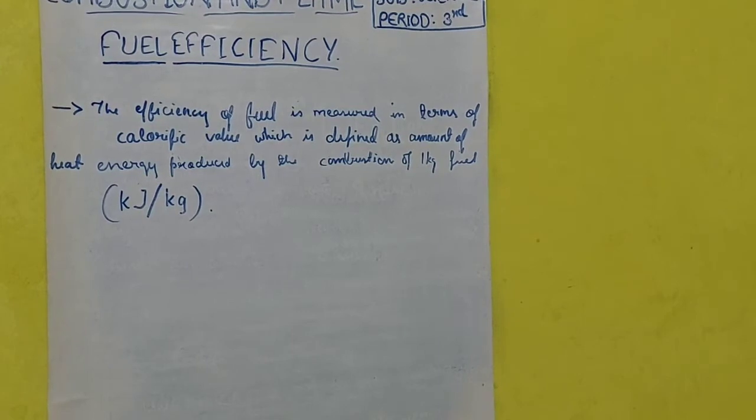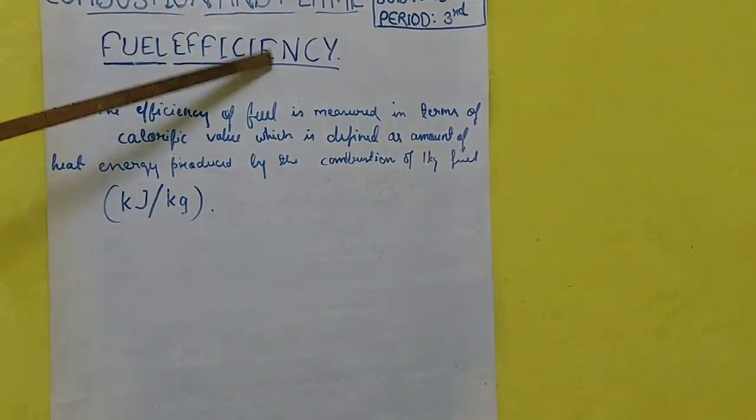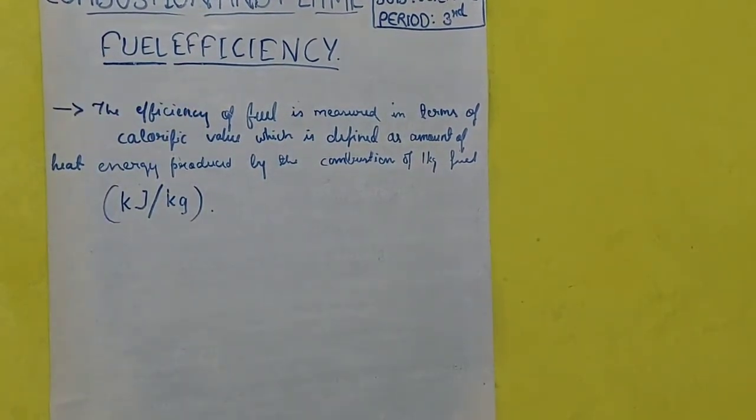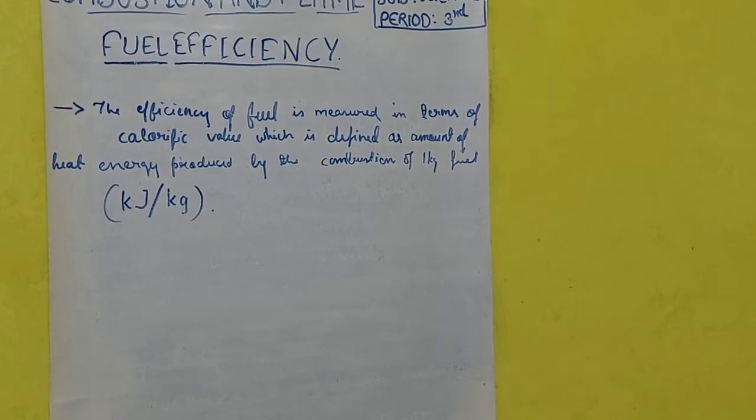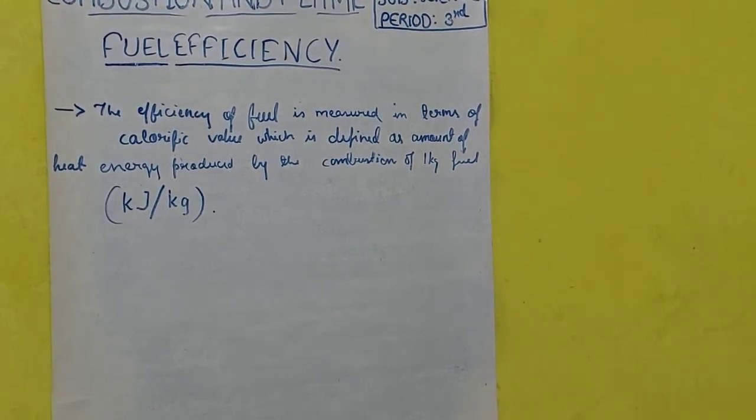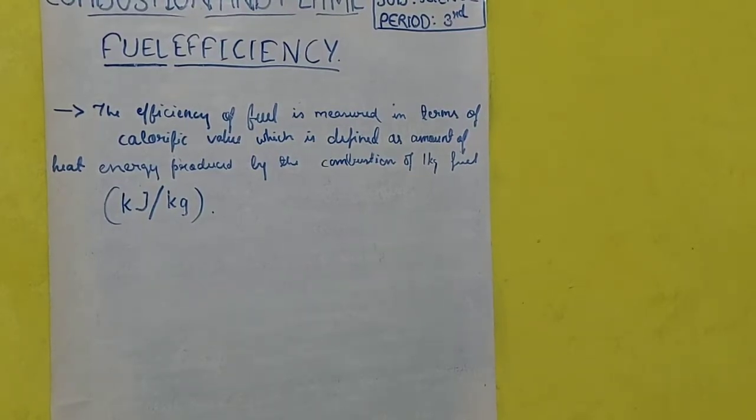Now, our next topic is fuel efficiency. How will we check? See, good fuel and bad fuel are general terms, but there is a particular unit, a particular method by which we can calculate the efficiency of a fuel.